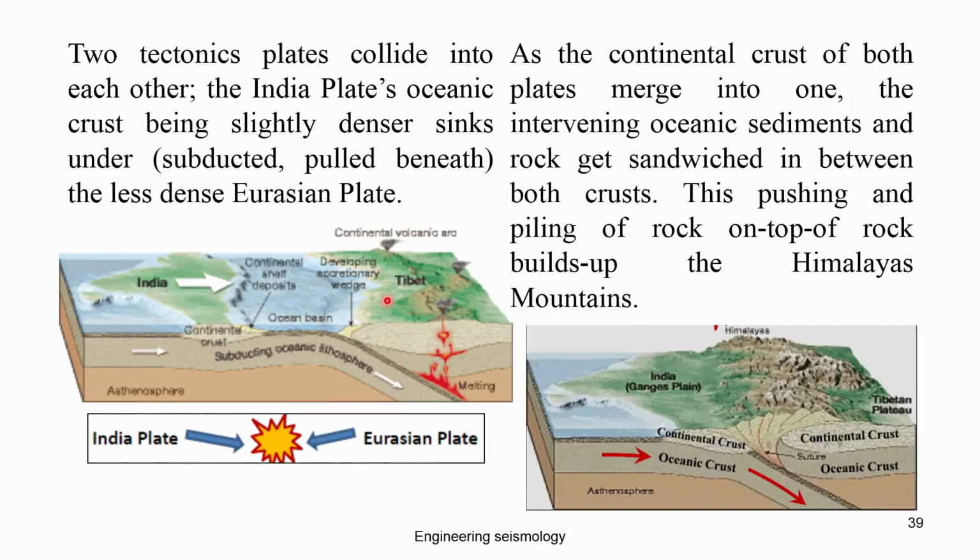As the continental crust of both plates merges into one, the intervening oceanic sediment and rock get sandwiched between both the crusts. Both the crust rocks get sedimented, and this pushing and piling up of rock on top of rock builds up the Himalayan mountains. You can see the mountains are getting built up in this place.